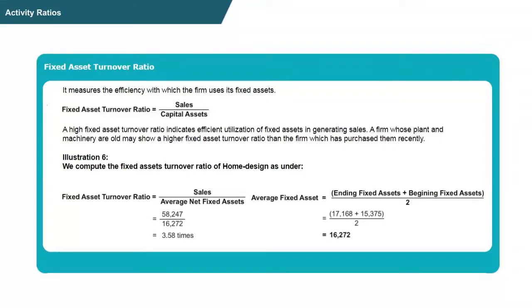17,168 plus 15,375 divided by 2. Therefore, the fixed assets turnover ratio is 3.58 times. How we have got 3.58 times: 58,247 divided by 16,272.